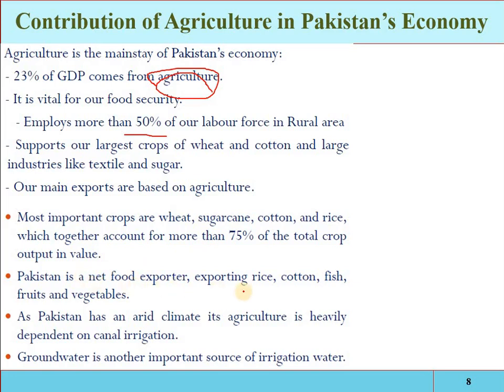Pakistan is a net exporter, exporting rice, cotton, fish, fruits and vegetables. As Pakistan has an arid climate, in most parts of the country the rainfall is less than 15 inches. So Pakistan is categorized in the arid class and is heavily dependent on canal irrigation. So we have to develop the irrigation system. Groundwater is another important source of irrigation water. Water can be provided from the surface or from the ground reservoir, but we have to conserve the groundwater and manage and utilize the surface water. Otherwise, if the groundwater is permanently depleted, then it will be a problem.